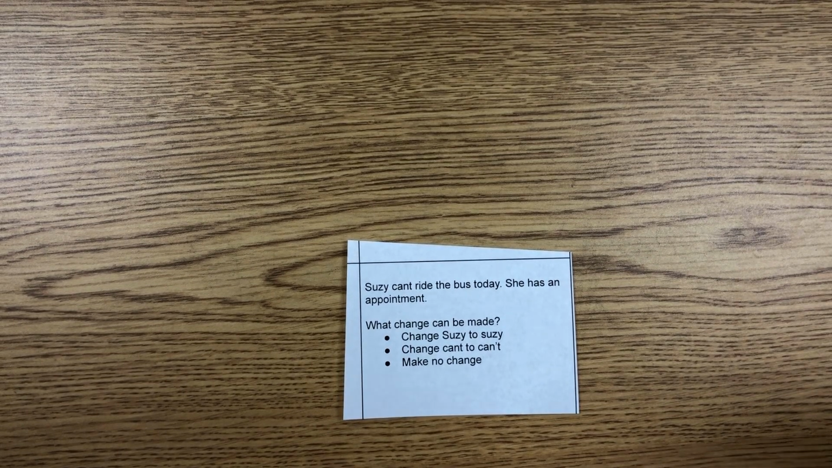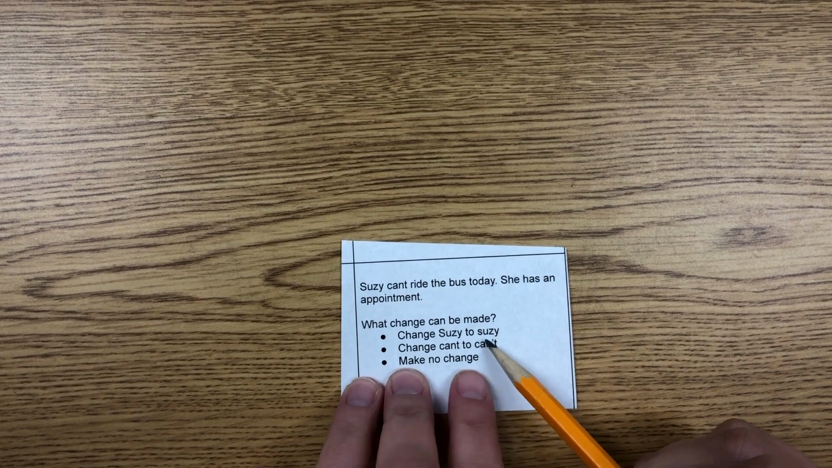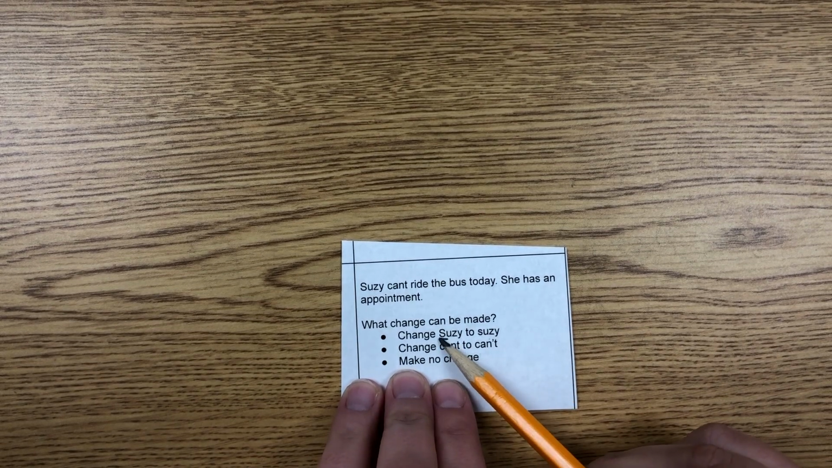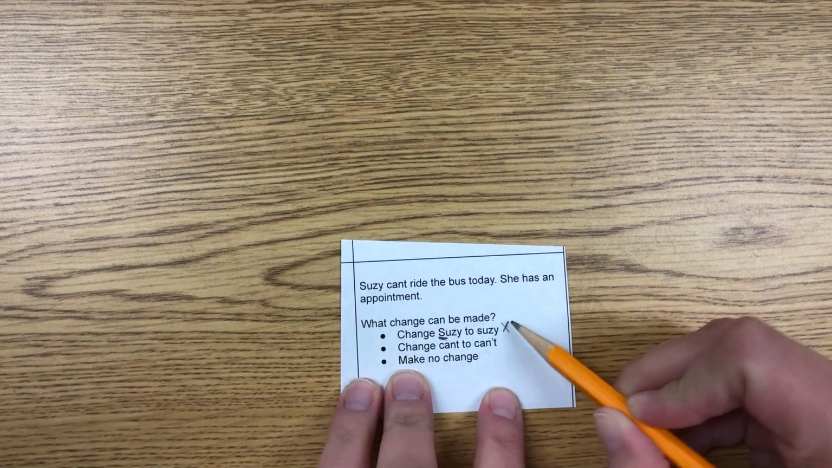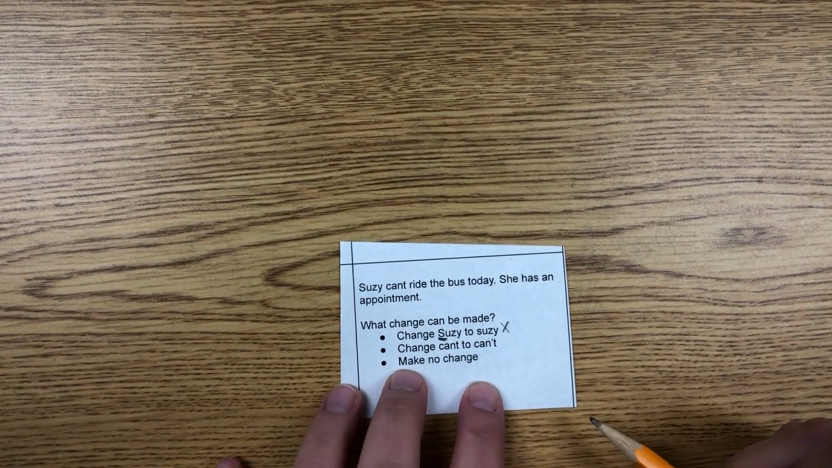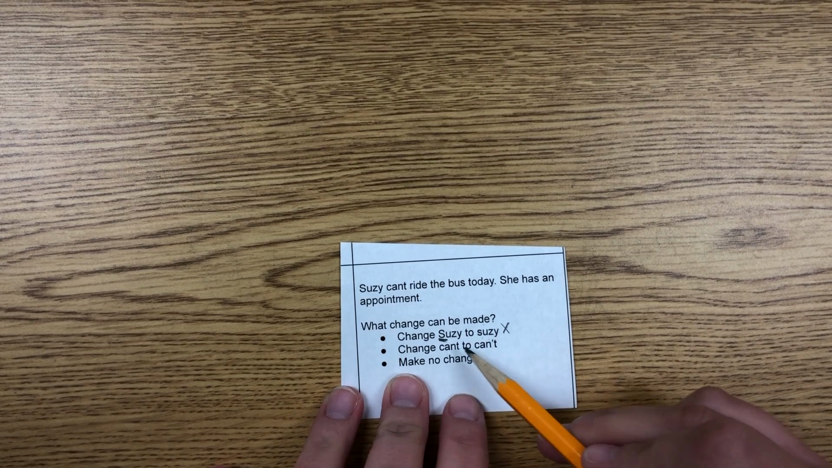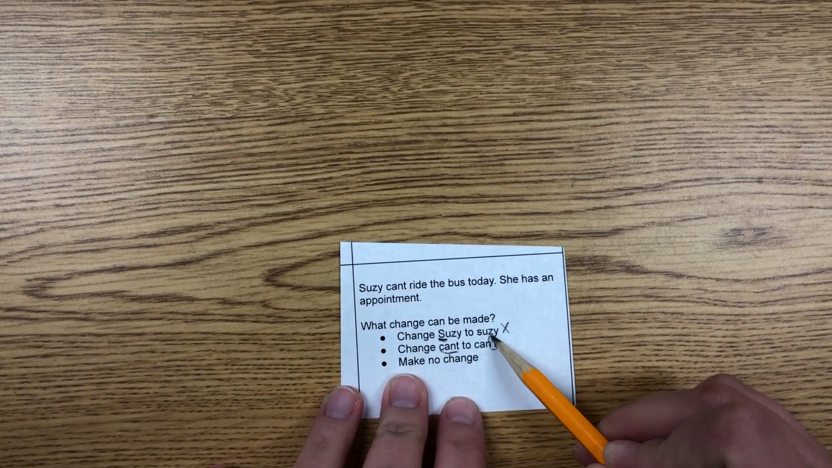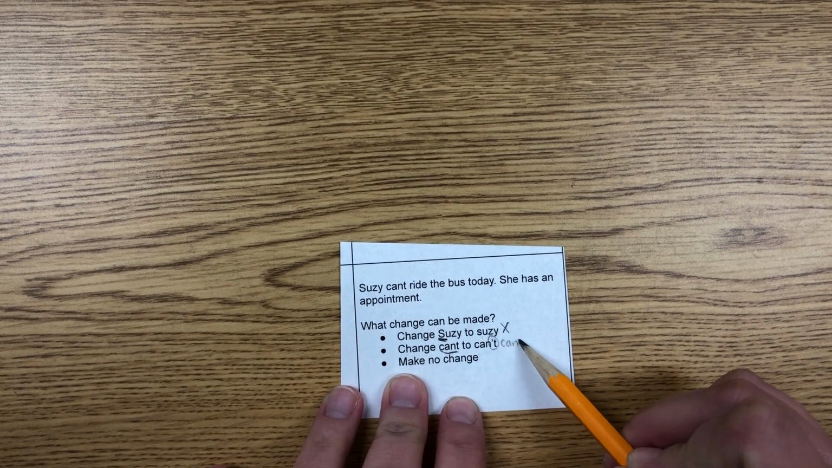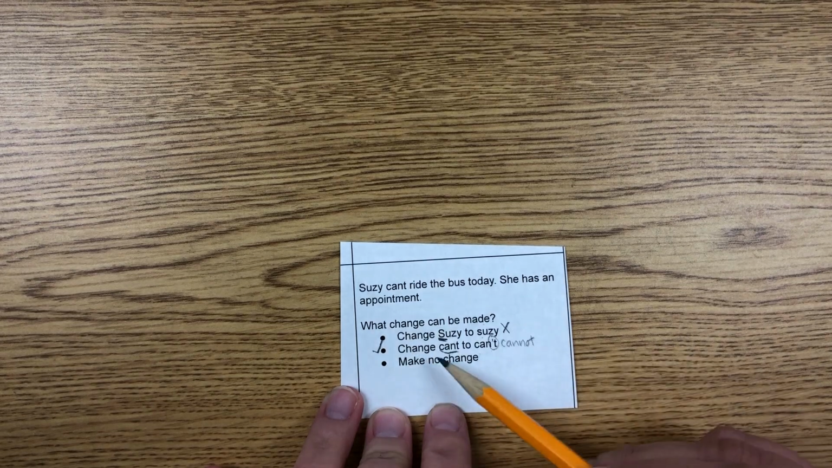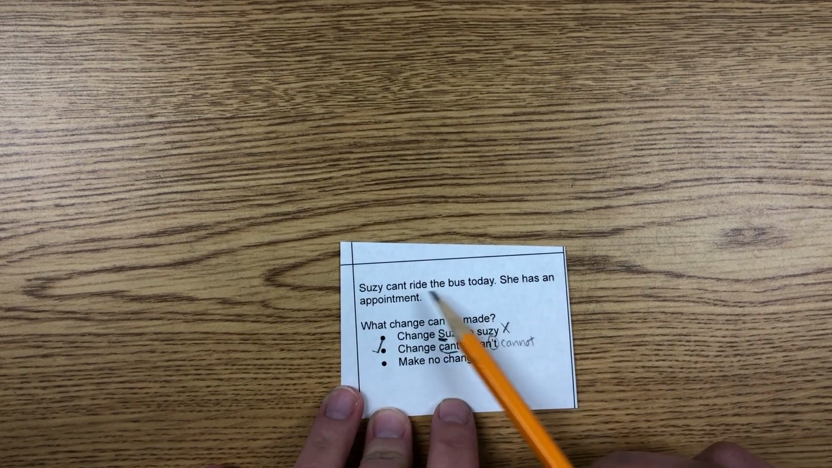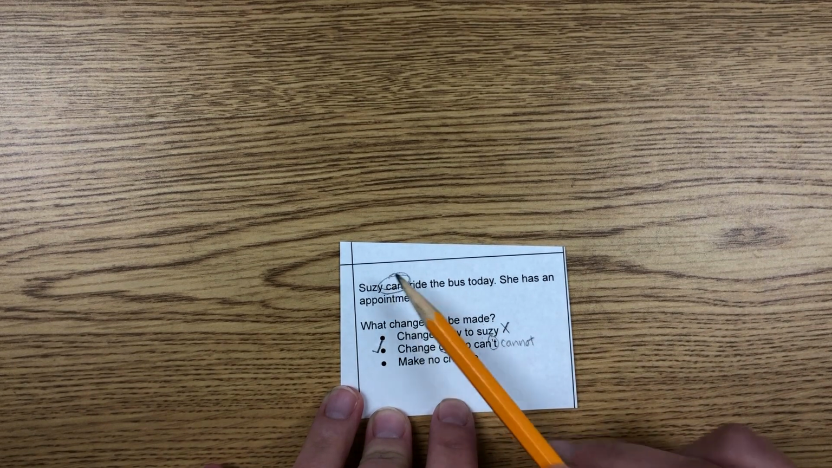So the first one says, change Susie to lowercase susie. Well, this is her name. We do not want to make it lowercase, so this cannot be it. Change can't to cant. Well, this is the word can't, but this one has an apostrophe meaning cannot. This one should have been your answer. Make no change, no. This was incorrect. It was a contraction. We needed to have our apostrophe.